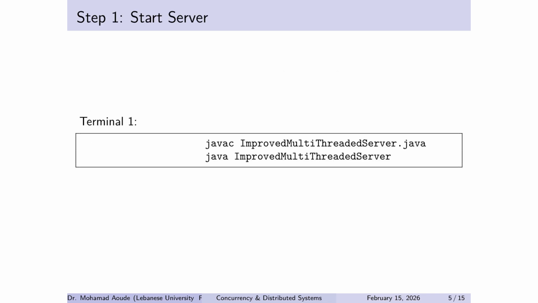Now we go practical. Terminal 1, compile and run the server. What matters here is not just that it runs, it's that you keep it running while you rerun the client repeatedly. That way the server process stays warm, the JVM is stable, and your results become comparable. Also, this is an important discipline. Change one variable at a time. Keep the server constant while you sweep client load, or keep load constant while you sweep pool size. If you change everything at once, you learn nothing.